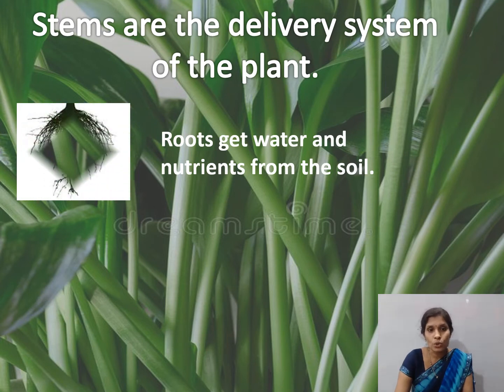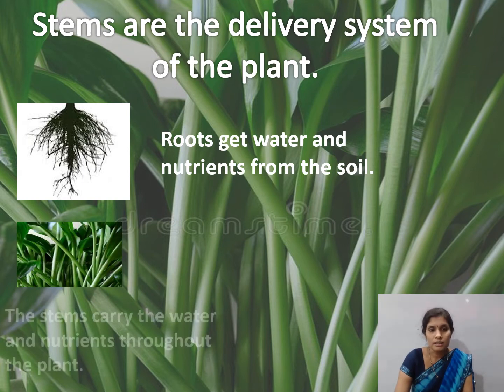Children, roots get water and nutrients from the soil, and stems carry the water and nutrients throughout the plant. So, stems are the delivery system of the plant.